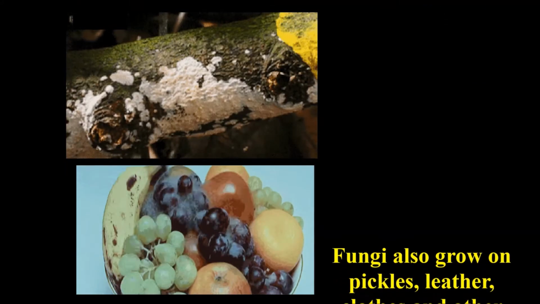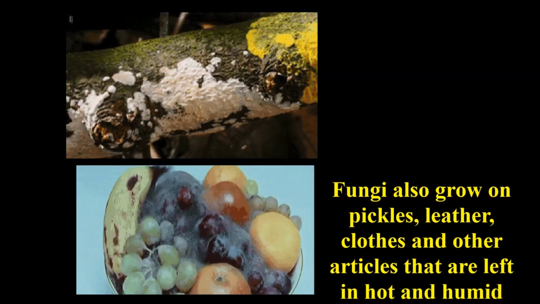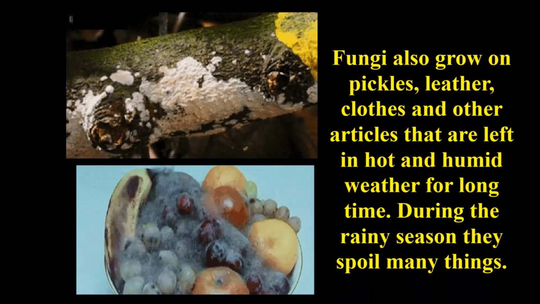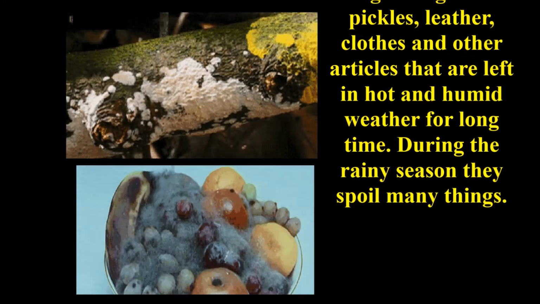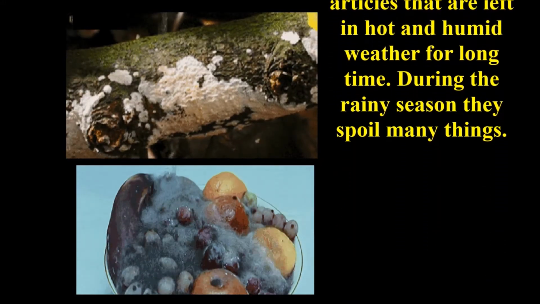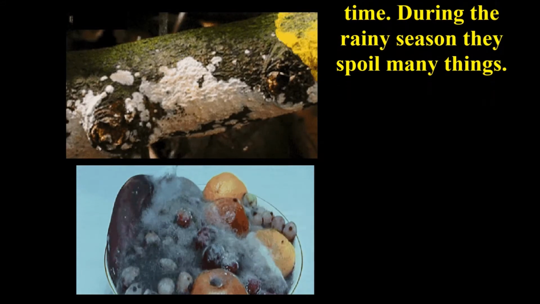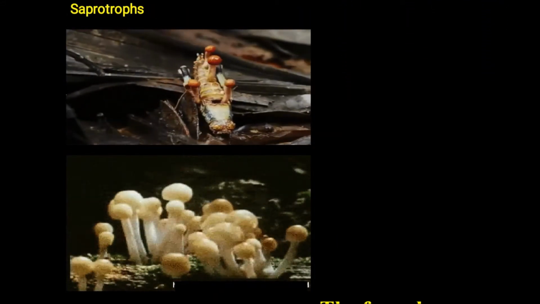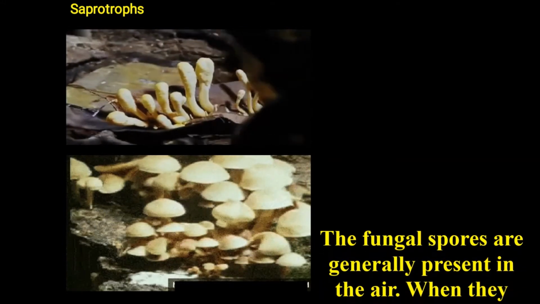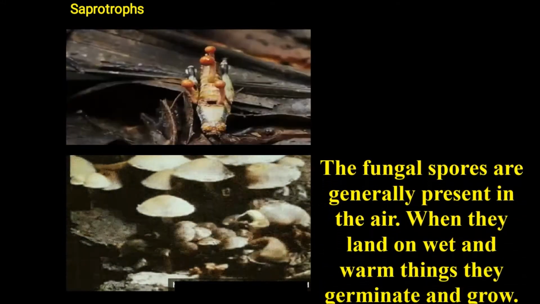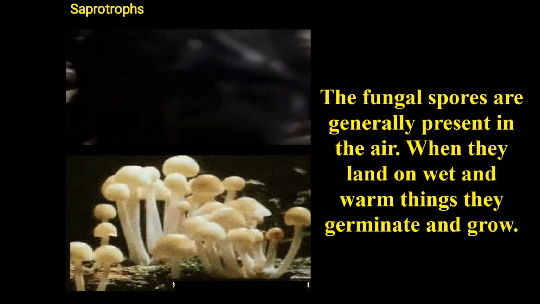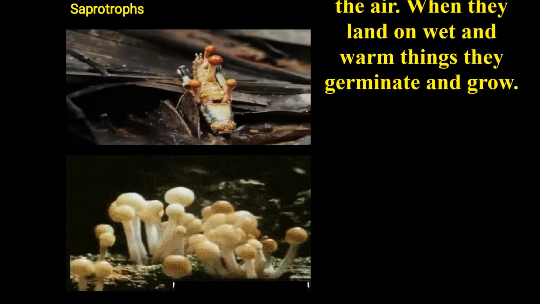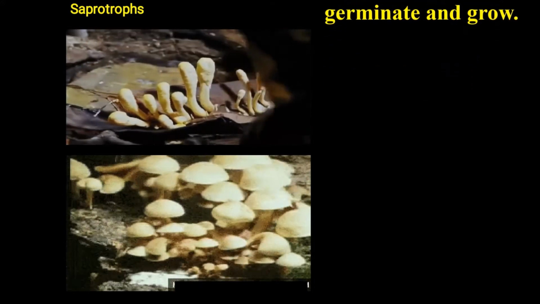Fungi also grow on pickles, leather, clothes, and other articles that are left in hot and humid weather for a long time. During the rainy season, they spoil many things. Ask your parents about the millions of fungi in your house. Fungal spores are generally present in air. When they land on wet and damp things, they germinate and grow. Now you can figure out how we can protect our things from getting spoiled.